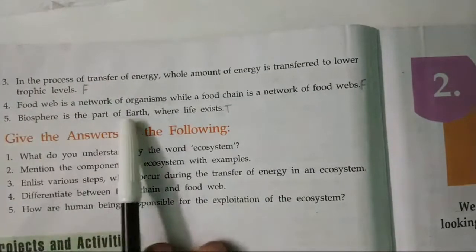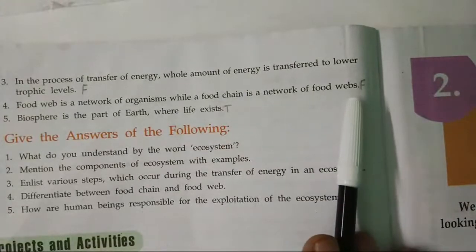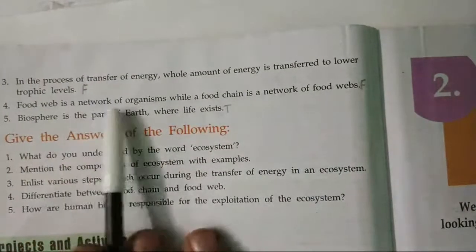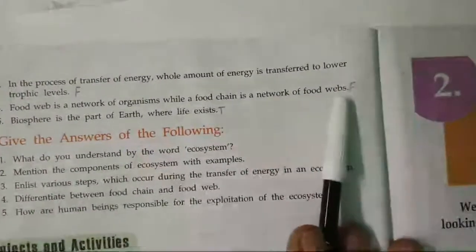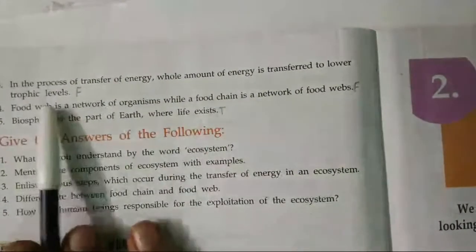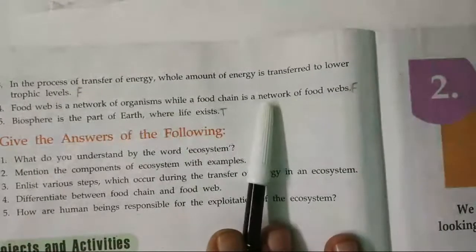Food web is a network of organisms, while a food chain is a network of food webs. Food web has organisms, food chain has food webs. So this is false. Food web is a network of many food chains. So therefore this sentence is wrong.